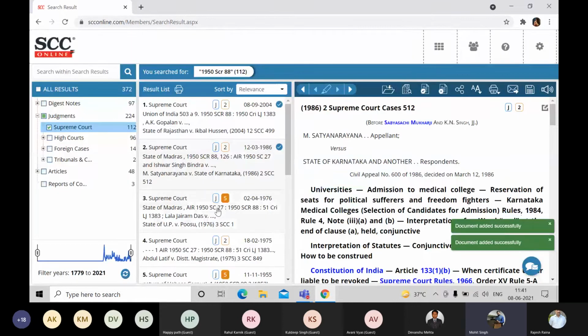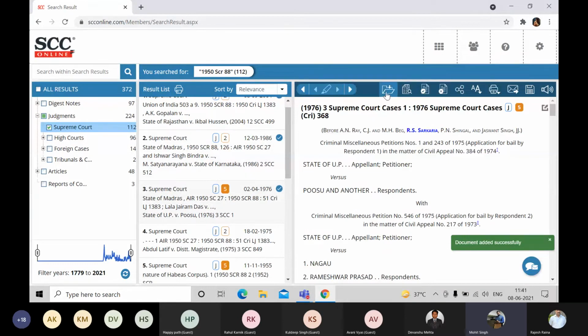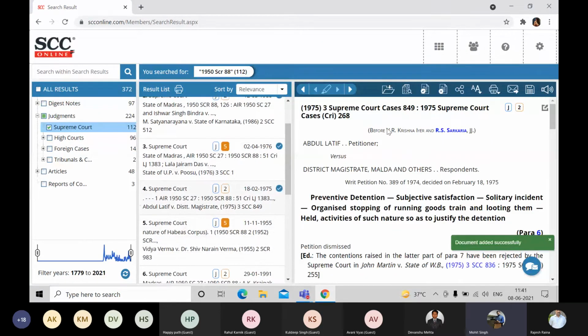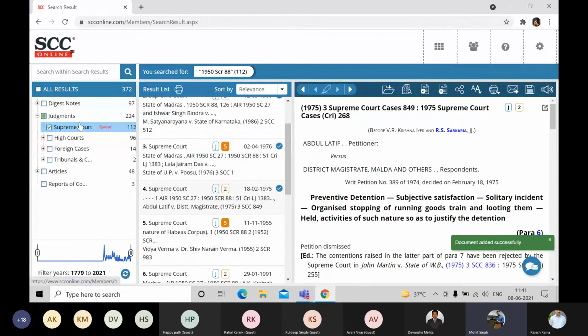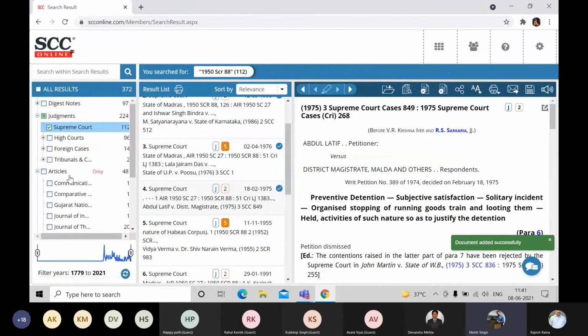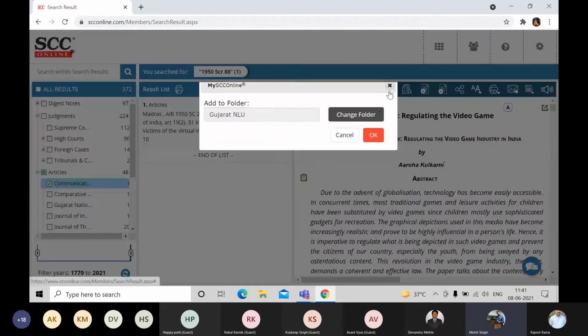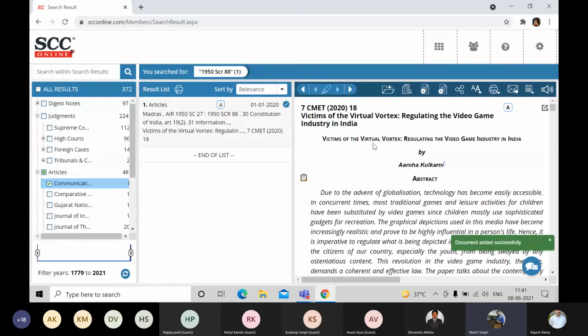And if you are using your mobile application for the same purpose, then this folder can be viewed from your mobile application as well. The application is available on Android as well as iOS, so both are available. And even if you're using your iPad, you have the flexibility of using the web browser as well. So with that, I believe we have successfully uploaded all those files inside a folder.